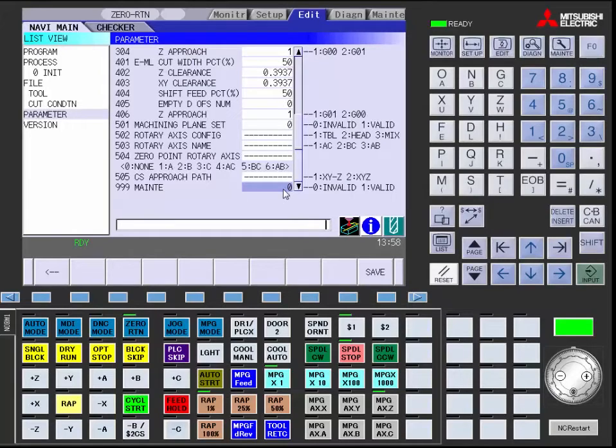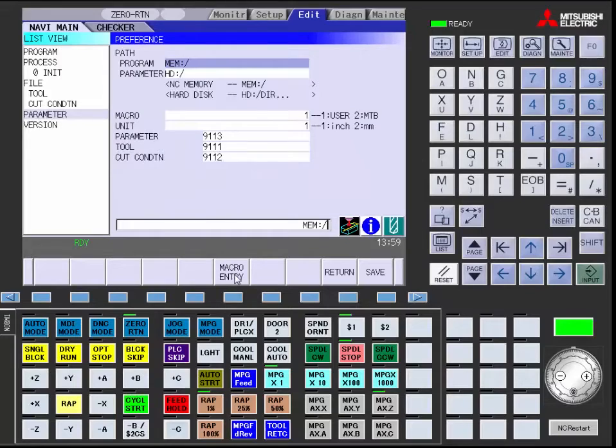The maintenance area allows you to set up the storage macros and your inch or metric settings for your program. So at this time you would set a 1 and hit input. This would bring up the preference submenu key, and at that time you would press preference. Preference is your preference for your macros and your path.